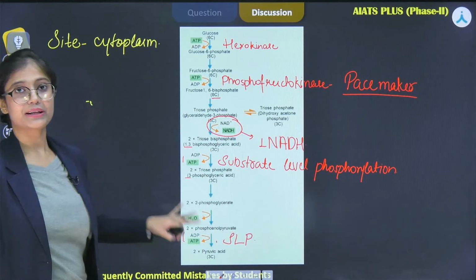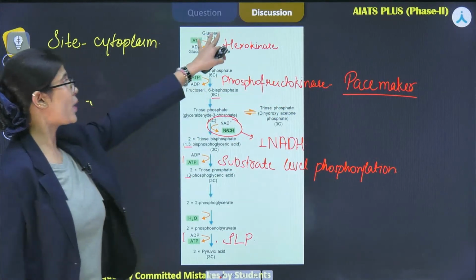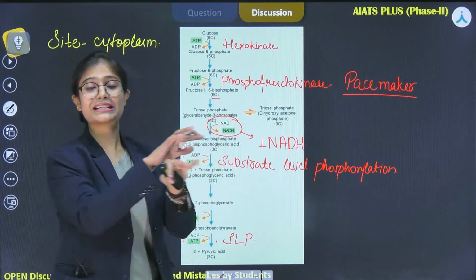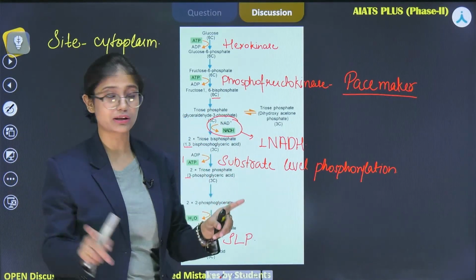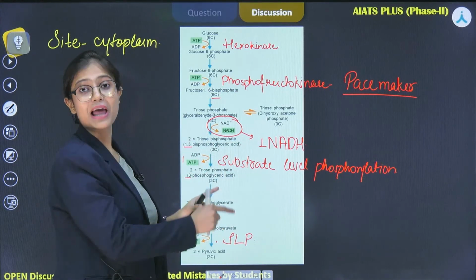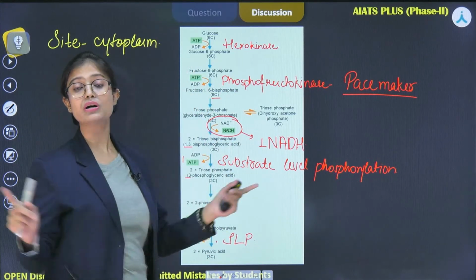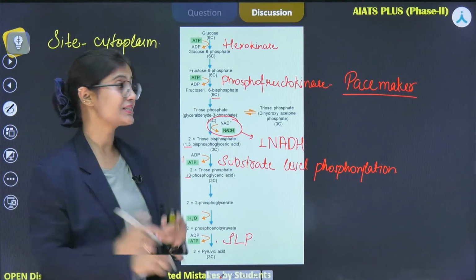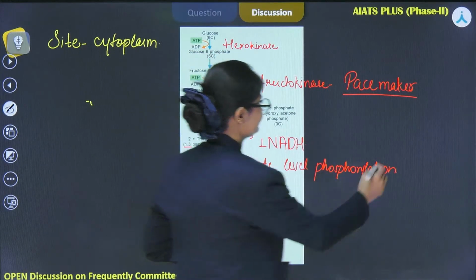So in total, if we calculate for one glucose molecule, as I've told you that the 6 carbon molecule gets split into 2 3-carbon molecules. That means if we say that in the complete process of glycolysis for one molecule of glucose, how many substrate level phosphorylation reactions are taking place, then the answer will be 4.